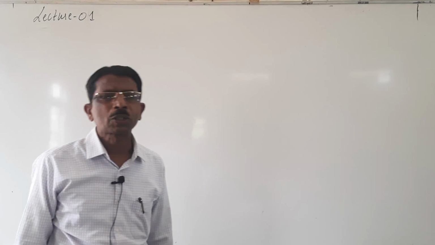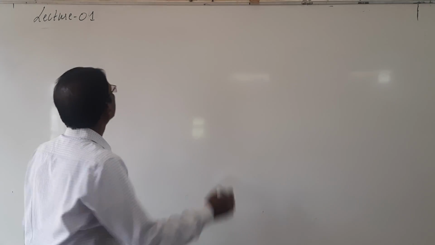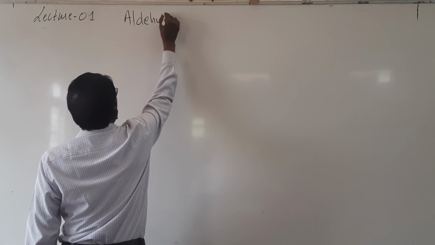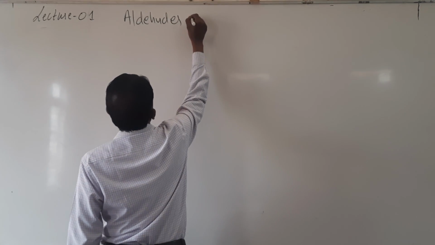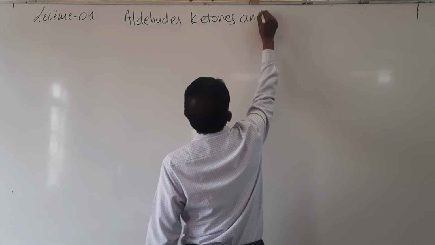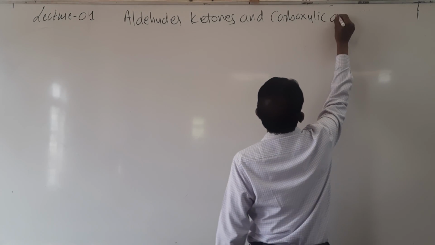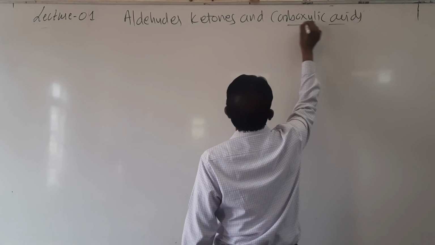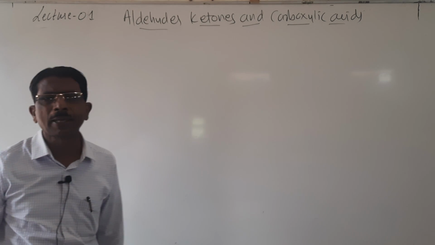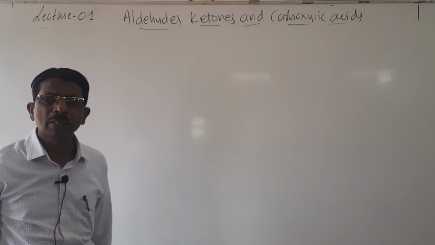So today we will start the new topic: aldehydes, ketones and carboxylic acids. It is the biggest topic in organic chemistry. It carries 11 marks.